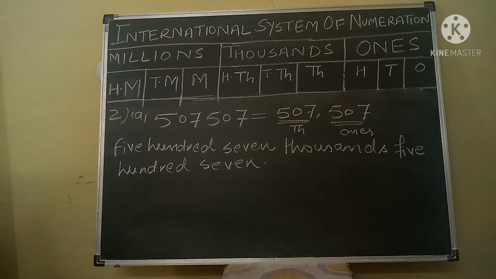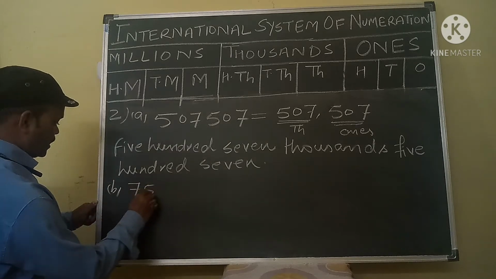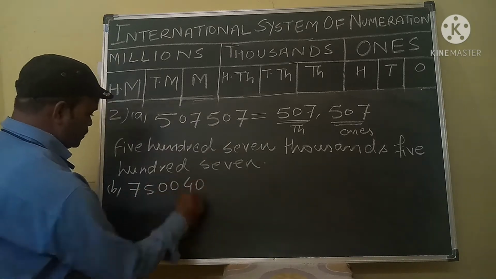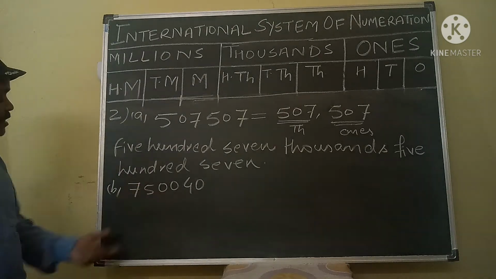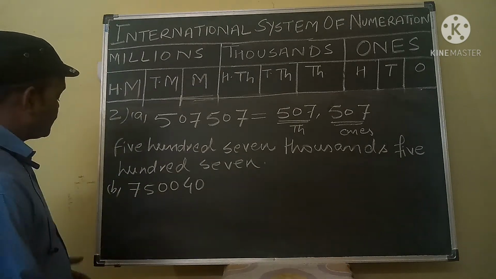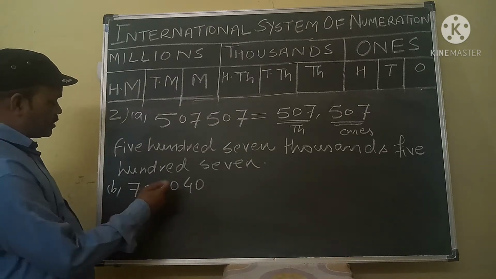Your next question is second B, 750,040. In this question we will apply the same instruction. First we will put the comma. First comma we will put after 3 digits.